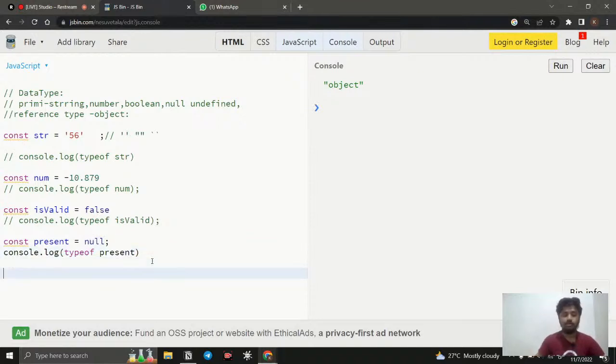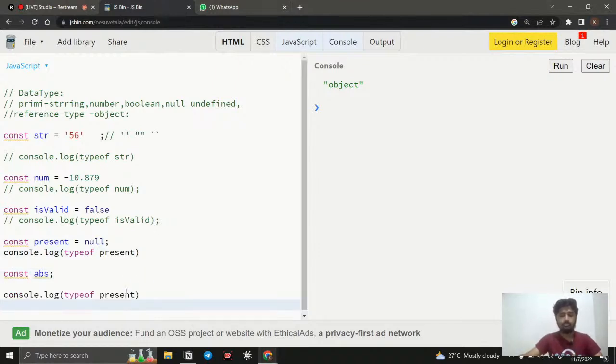The next one is undefined. So what is undefined? It is when a variable is created without a value. Like this, here you can see the variable is declared, but there is no value inside it. So if I call it, what is going to happen?